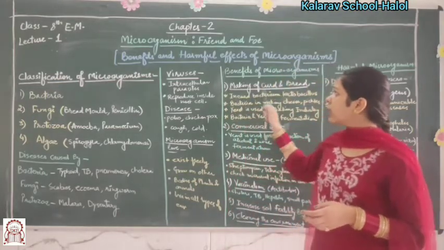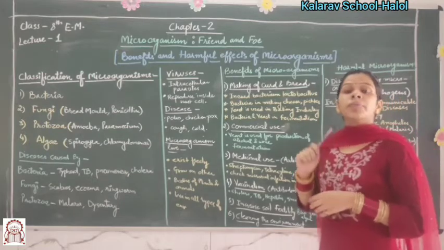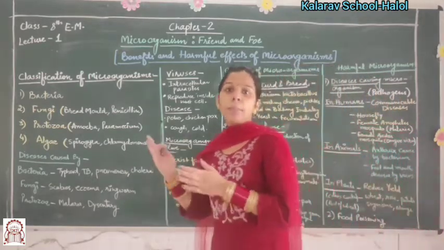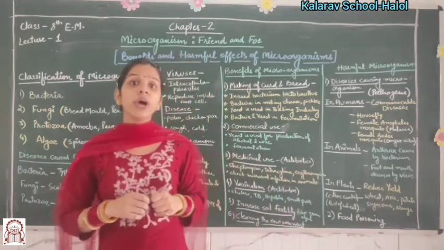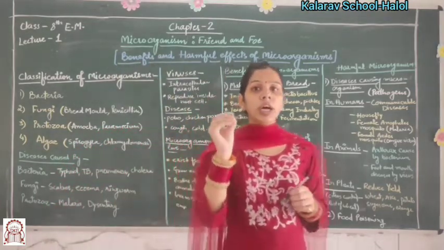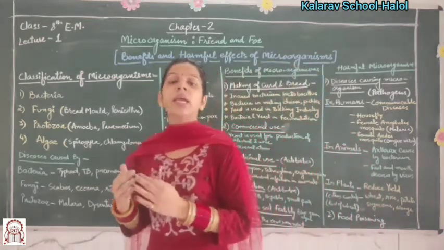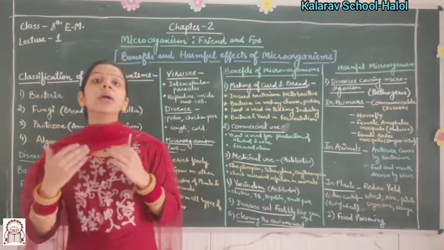Firstly, in curd, the bacterium Lactobacillus is used to make curd from milk. As you see, your mom adds a small spoon of curd to hot milk and the next day you see it has become curd.